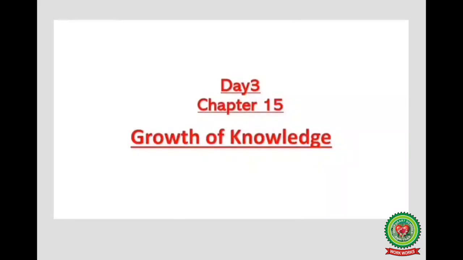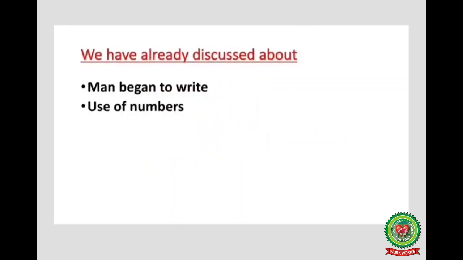Hi students, today is the third day of chapter 15, Growth of Knowledge. Students, we have already discussed how man began to write, the cave walls, the scripts that he was using, and the use of numbers. All the digits from 0 to 9, which are known as the Hindu-Arabic system.